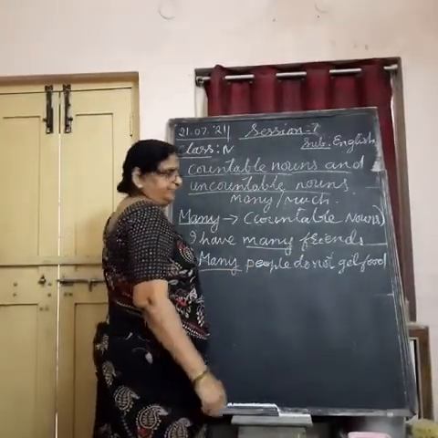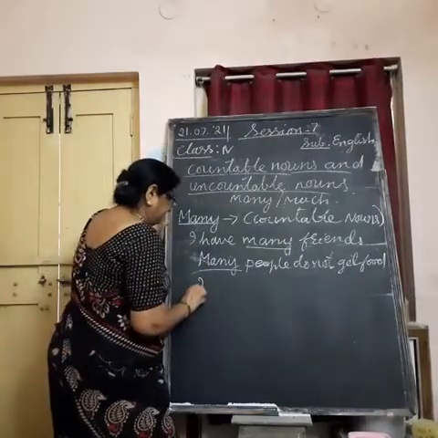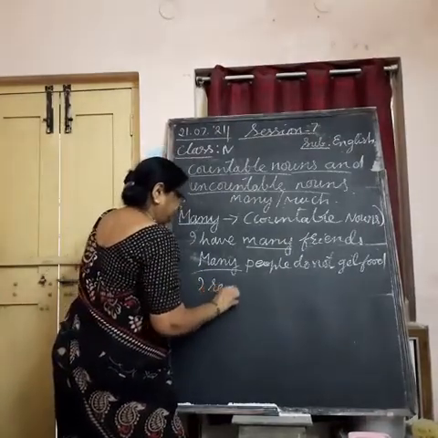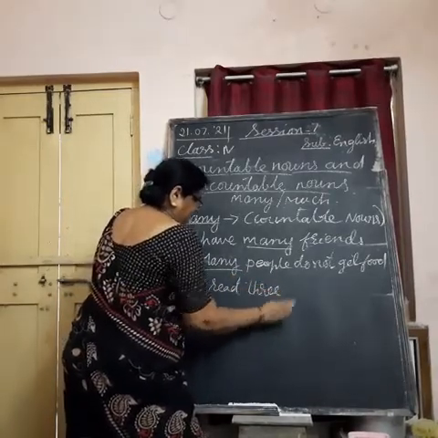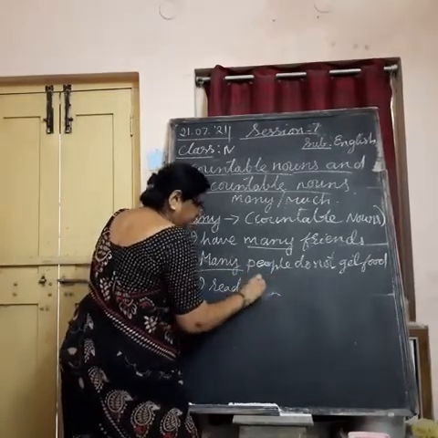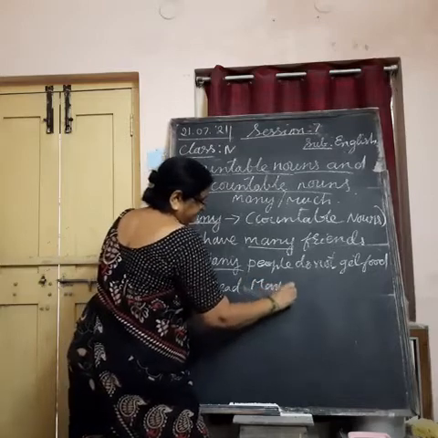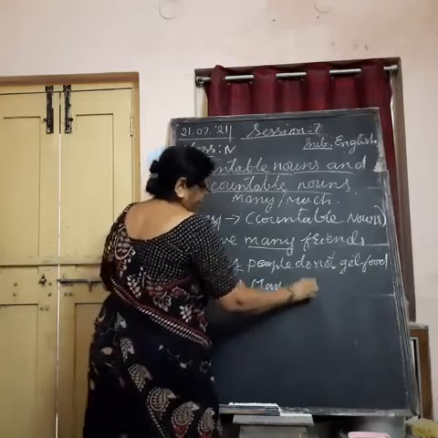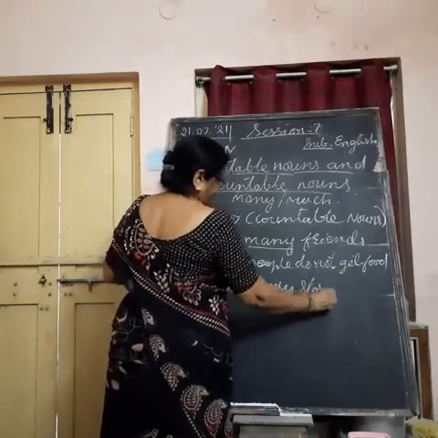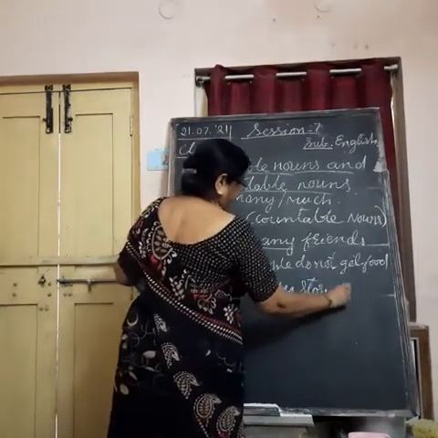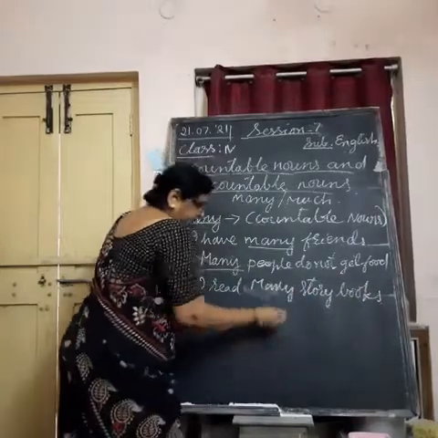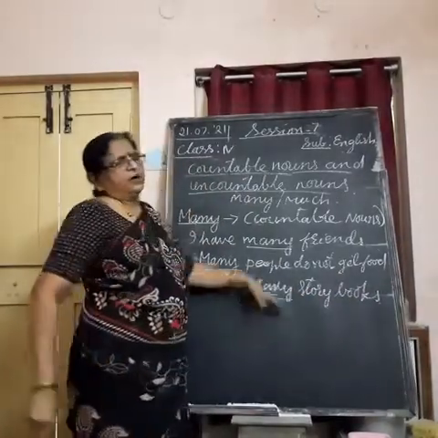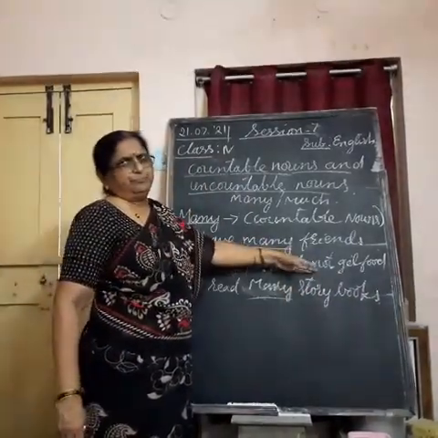I read 3 story books or many story books. So this many shows how many you know.